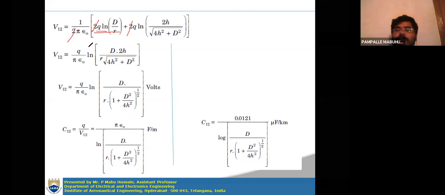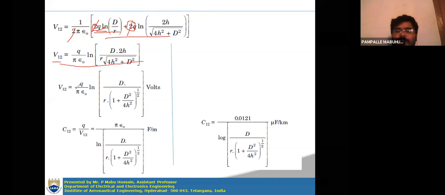So V12 is equal to q by pi epsilon naught ln. So now these two terms, if you combine them, log a plus log b you will get log ab. So that means log of D into 2h by small r into square root of 4h square plus D square you will get. So the final value is this one.